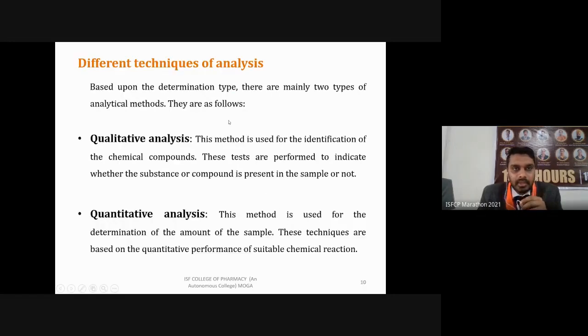So different techniques which we are going to use in pharmaceutical analysis are mainly divided into two types, like qualitative and quantitative. So the first one is qualitative analysis.